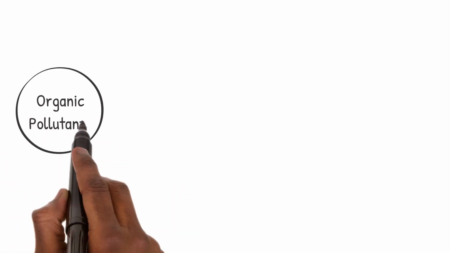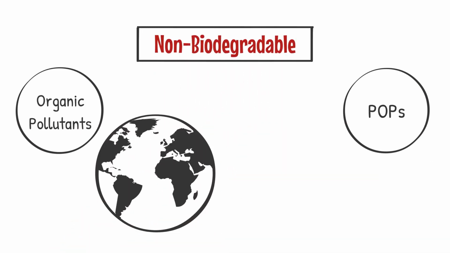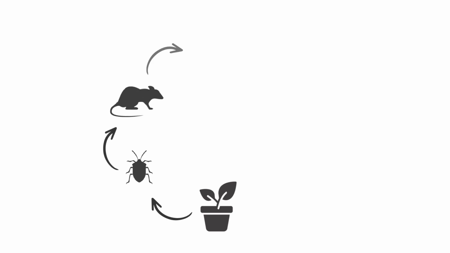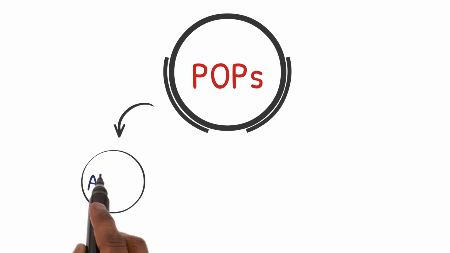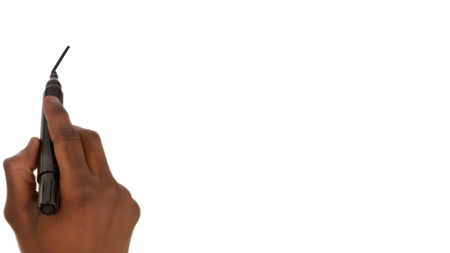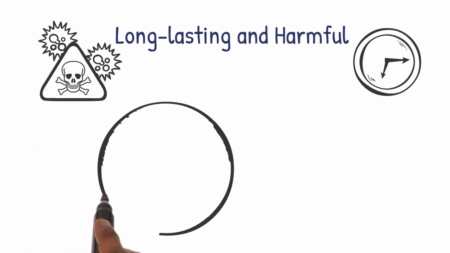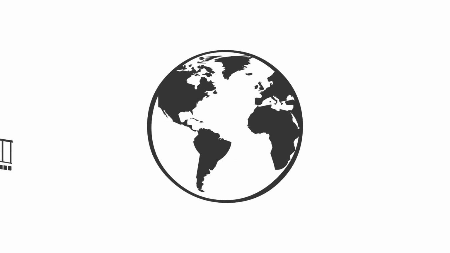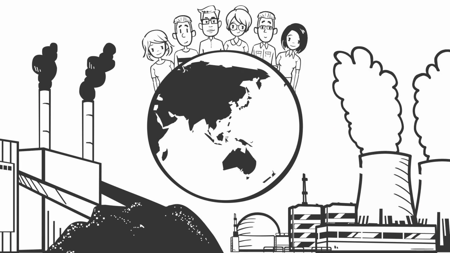Persistent organic pollutants, or POPs, are non-biodegradable chemicals that accumulate in the environment and our bodies. They enter the food chain and can cause health problems. Examples of POPs include aldrin, DDT, and dioxin. It's important to be aware of these substances as they have long-lasting and harmful effects on both the environment and human health.